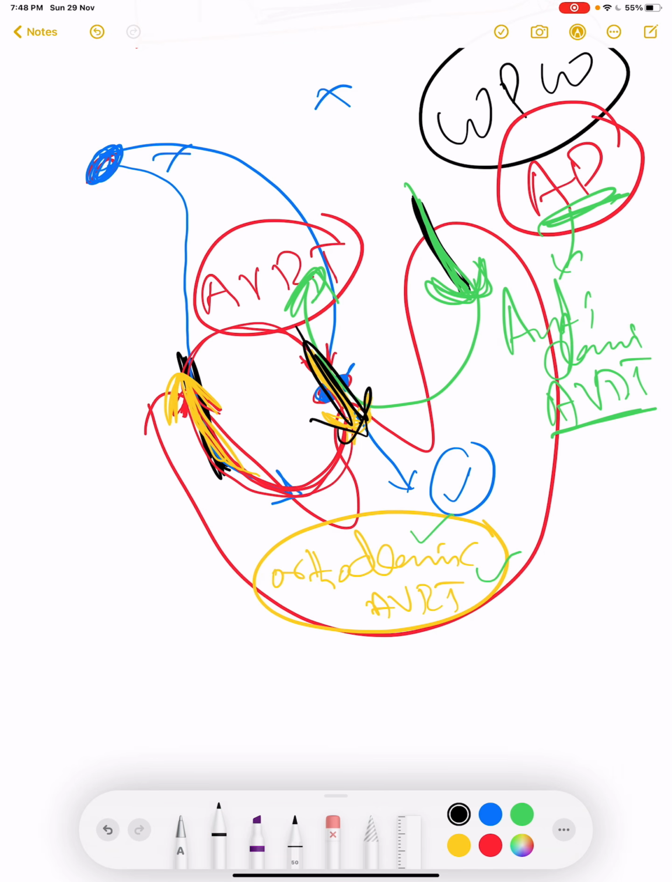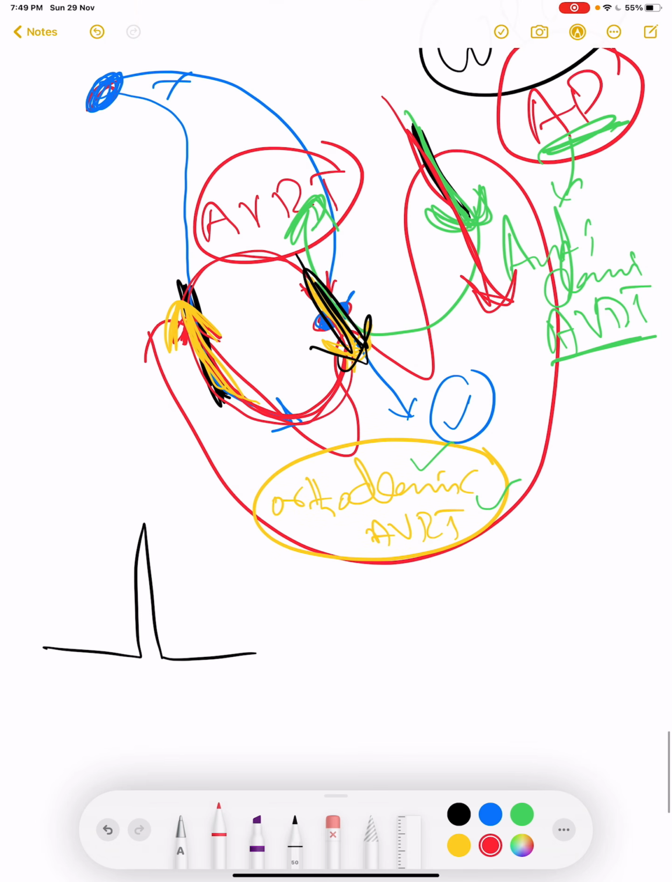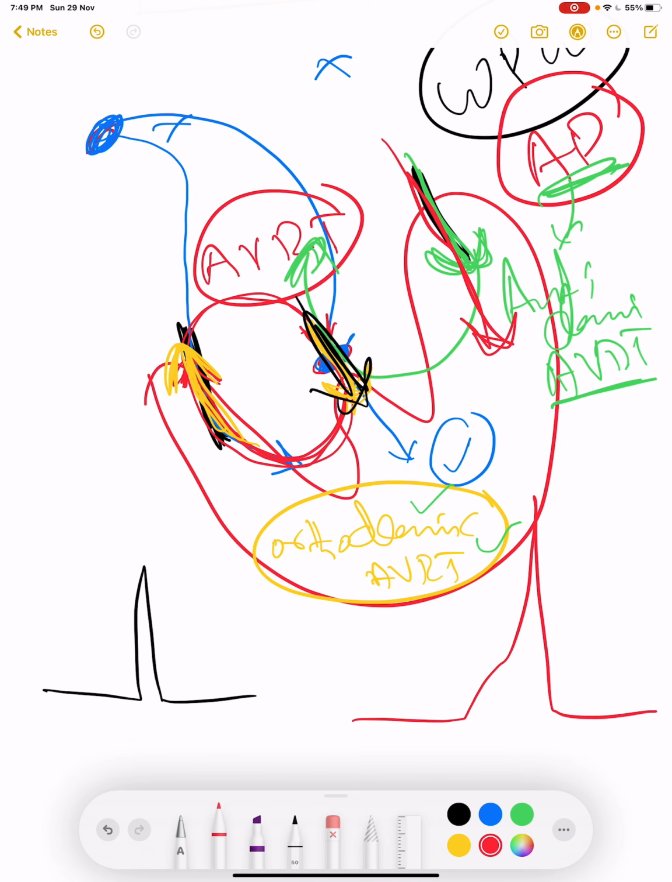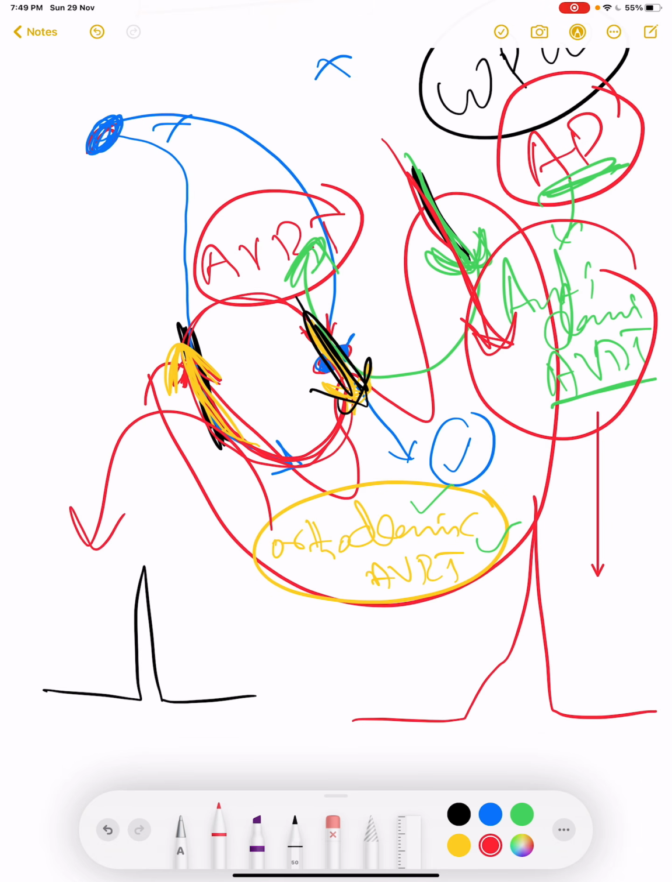In case of orthodromic, what is happening? We are following a normal pathway: AV node to bundle of His, two bundle branches. The pathway is normal, so the QRS complex will be narrower. Simple. In case of orthodromic AVRT, our QRS complex will be narrower, while in case of antidromic AVRT, our QRS complex will be broad. Why? Because it is not following the normal conducting pathway. It is following the accessory pathway to depolarize the ventricle, and then it is going back from the atria, from the AV node. So in case of antidromic, QRS complex will be wide. In case of orthodromic, QRS complex will be narrow.